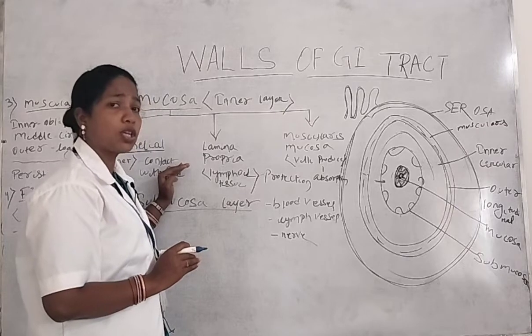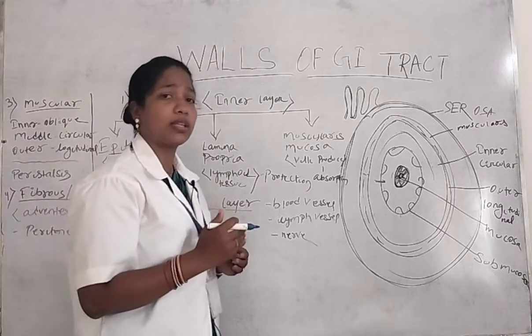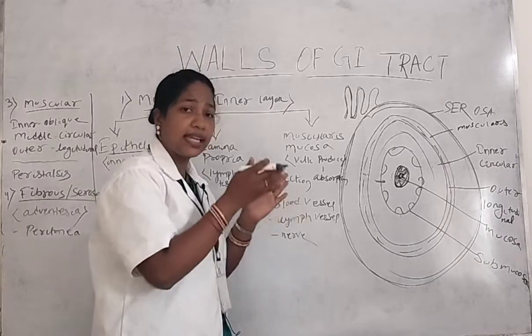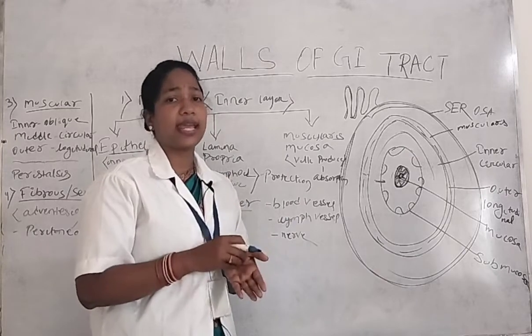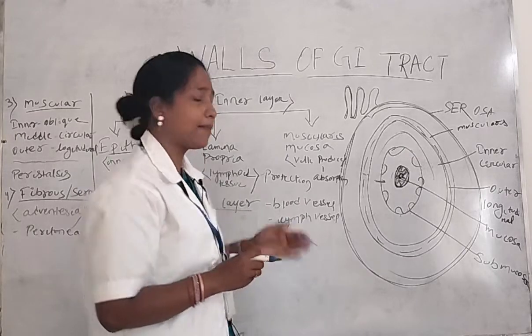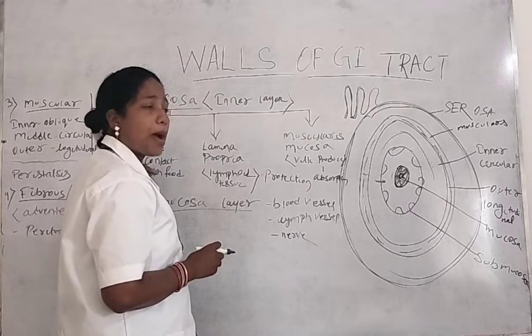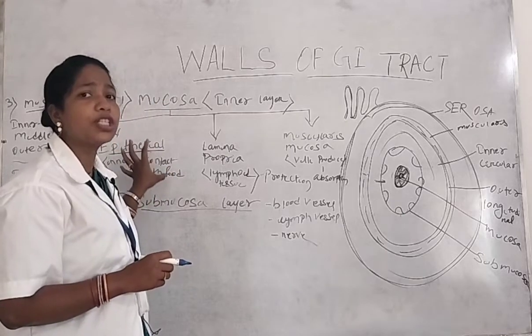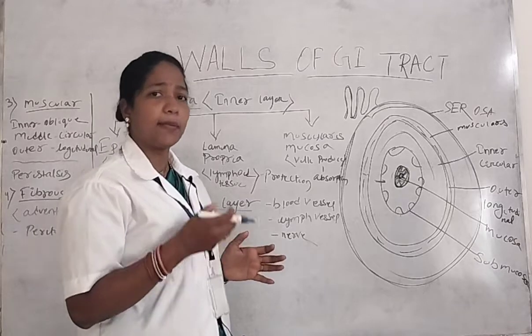The main function of the epithelial layer is that it directly gets in contact with the food. Why? Because our food goes to the inner surface of the digestive system, and the topmost inner layer of the digestive system is the epithelial layer. So the epithelial layer is also one part of our mucosa layer. That layer consists of various tissues, and it is directly connected with the food.